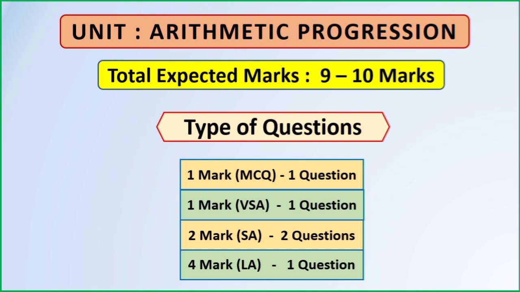In total, you can expect 5 questions for your board exams from the unit arithmetic progression.